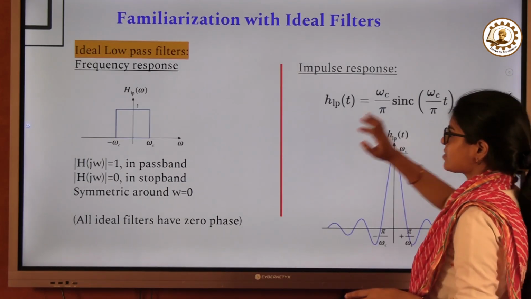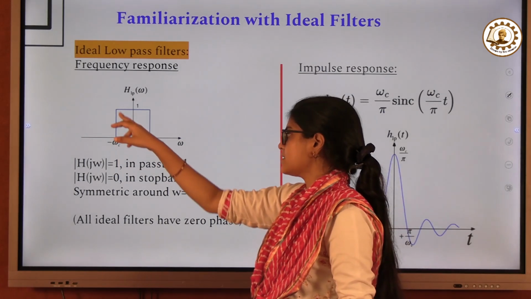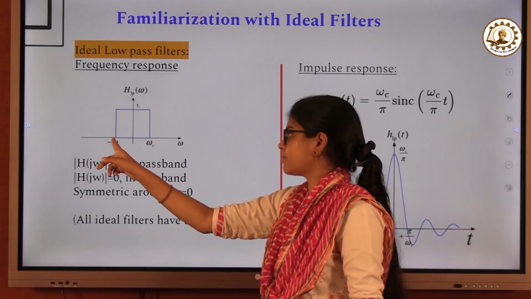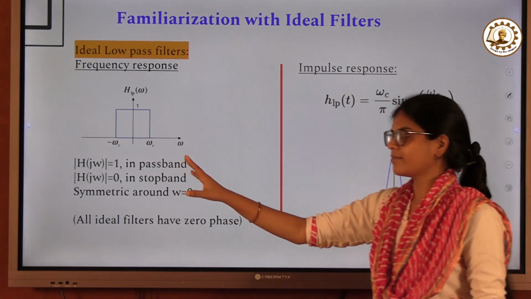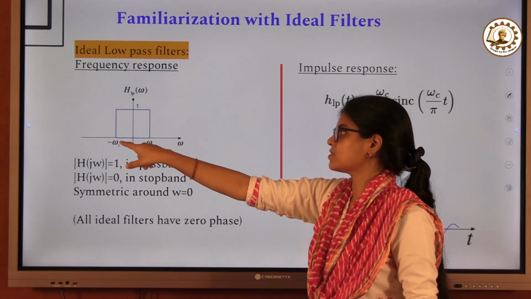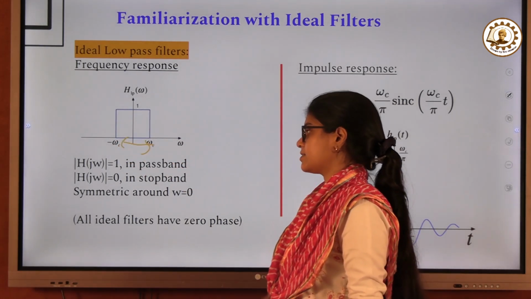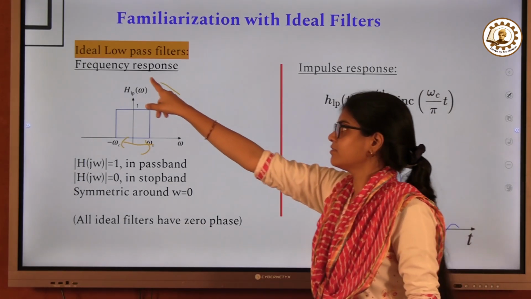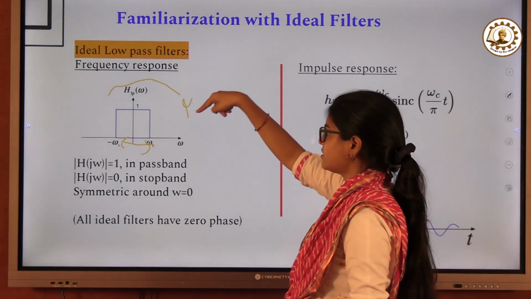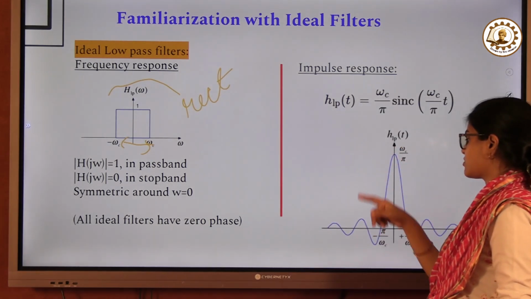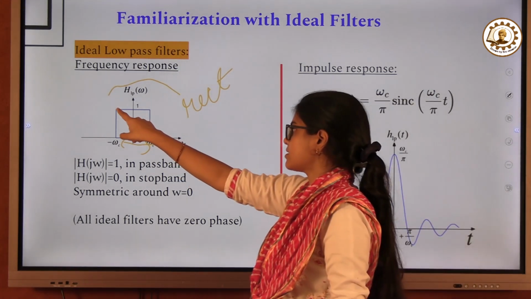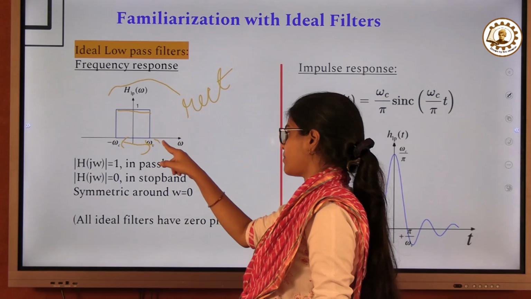Just see over here. This is your ideal low pass filter. You can see that between minus omega c and omega c the amplitude is 1, and beyond minus omega c and plus omega c the value is 0. So this filter is designed such that it will pass frequencies only between minus omega c and omega c. This is the frequency response. The impulse response for this will be a sinc function, because this is a rect function. The Fourier transform of a rect is a sinc. The important thing here is that this is the pass band for this signal, and this is the stop band.